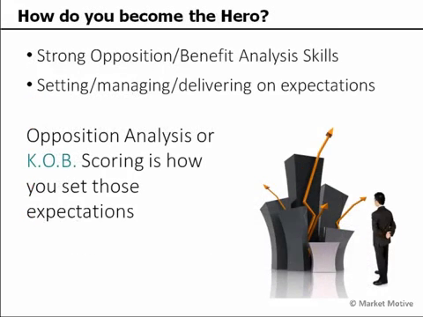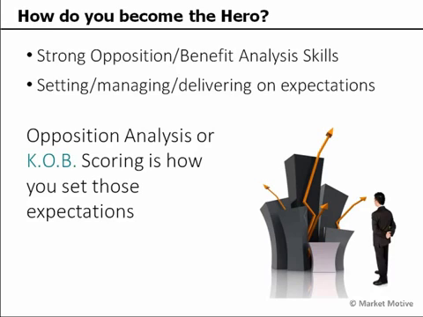And that's how we become the hero within the organization. That's how we set expectations with the people around us that don't understand SEO as well as you do. We set and deliver and manage those expectations with our reporting, with strong opposition and benefit analysis skills.